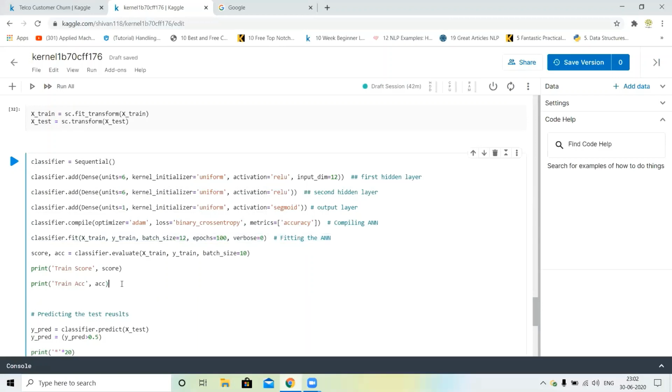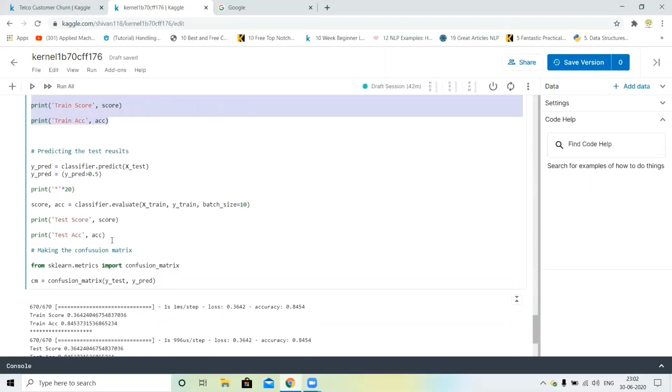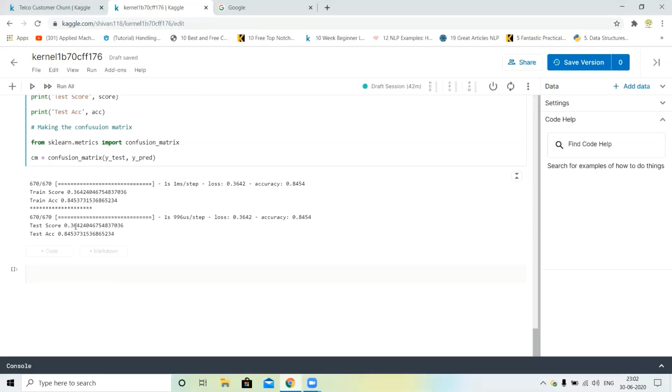Okay, and this is for training score and training accuracy, and this is our test score and test accuracy. You can see our train score is 36%, and test score is also 36 point something. It takes 1 minute, 99 seconds. Loss is 36%, and test loss is also 36%. And you can say train accuracy is 84%, and test accuracy also is 84%.